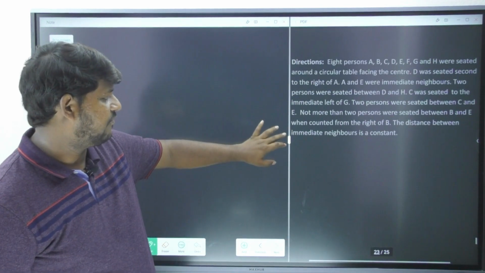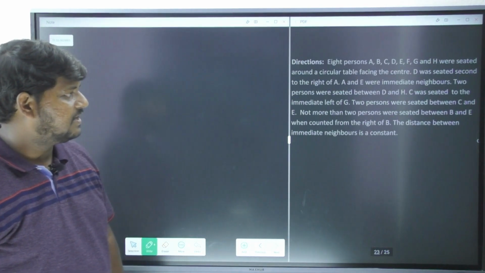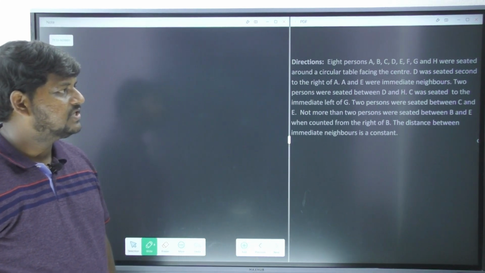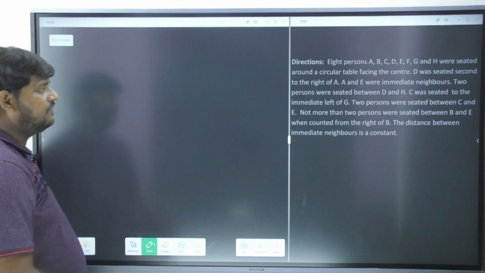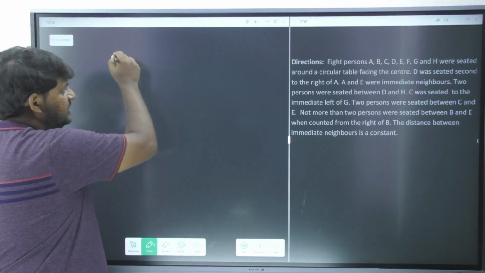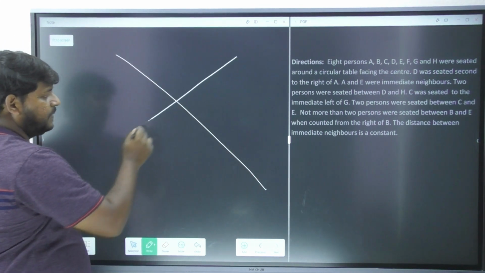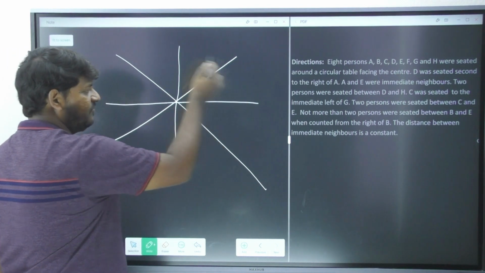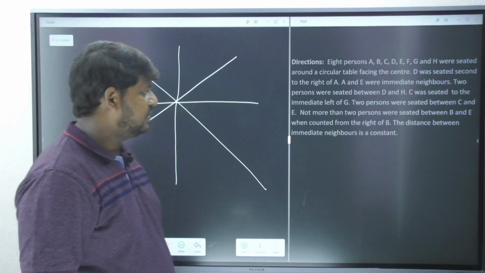And what is the question we have got here? It's a circular question. Very good question. 8 persons A to H were seated around a circular table facing the center. So let me just draw a circular table. Please mind you, I'm always going to go with lines. I'm not comfortable drawing a circle. I'll just go in this way.